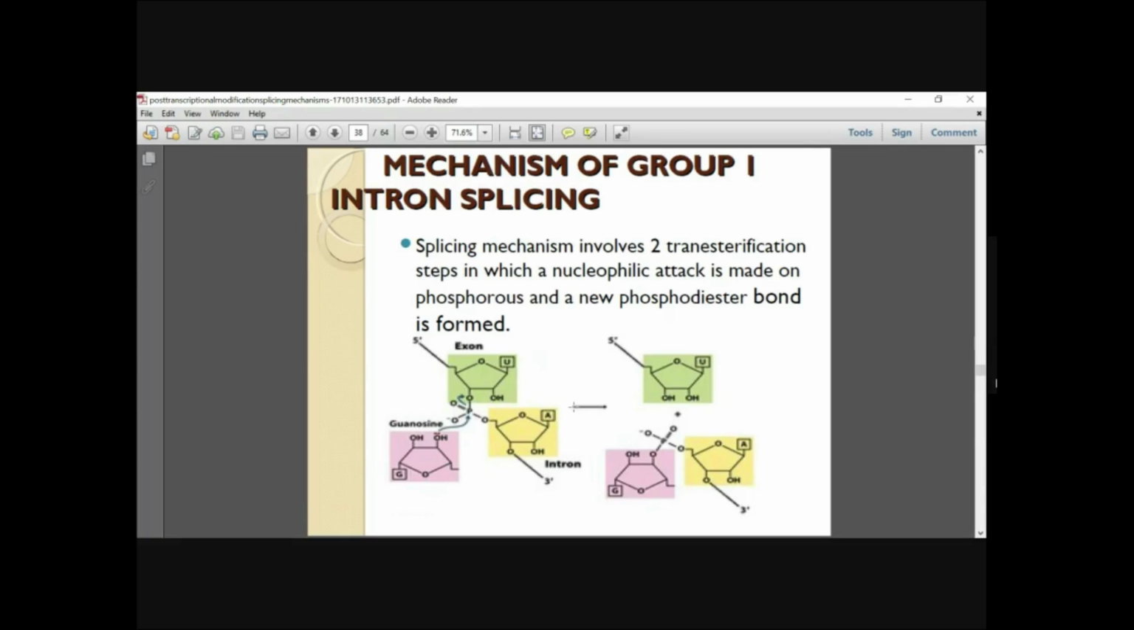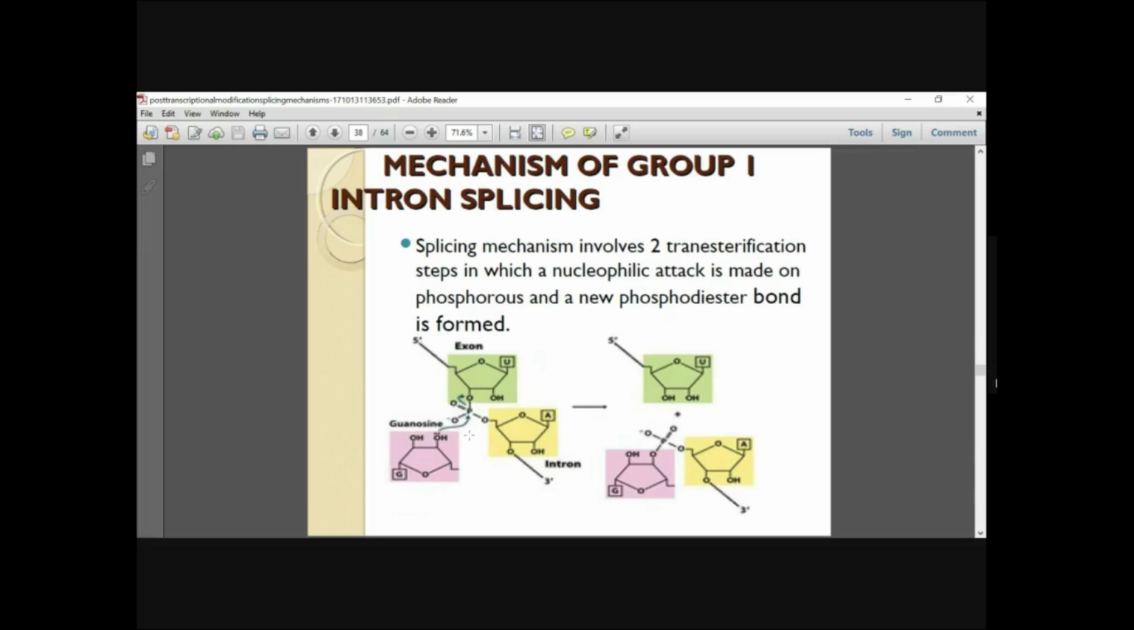In the first transesterification step, a nucleophilic attack mainly takes place. In the first reaction, there is an ester bond between the 5' phosphate of the intron and the 3' oxygen of the exon 1. So if you consider the exon 1 and this is the intron. In chemistry you must have studied the OH bond, the hydroxyl group. The ester bond has the double-bonded O group, which is mainly present.